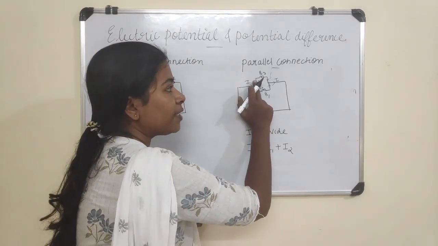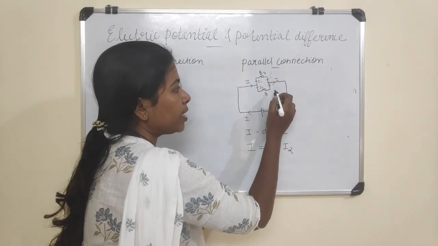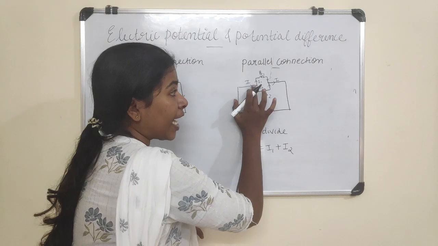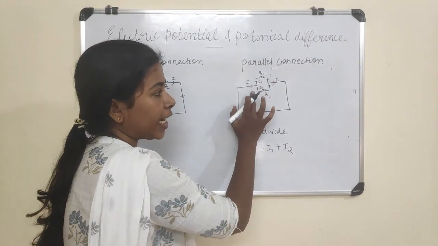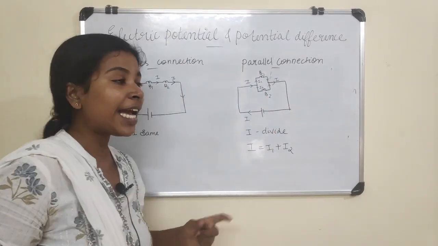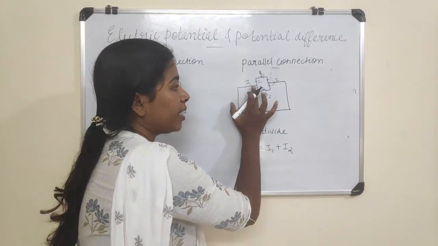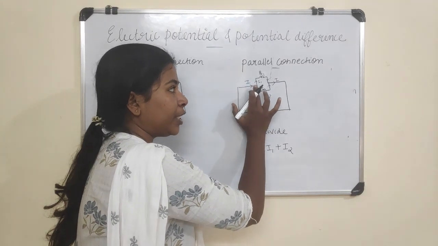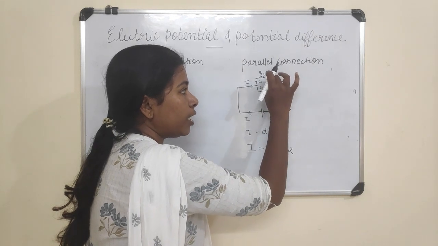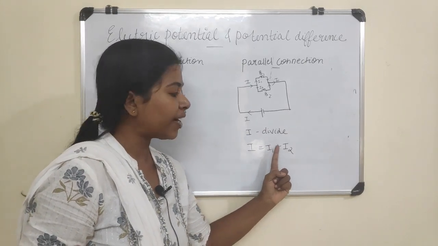Let's name this as V1 and this as V2. The current I1 is flowing through the bulb V1 and the current I2 is flowing through the bulb V2. And here again both the currents are getting added and it is flowing as I. So the current I is coming here, it is getting divided into I1 and I2. I1 is flowing through this pathway and I2 is flowing through this pathway. At this point, both I1 and I2 combine to form I. So I is equal to I1 plus I2.